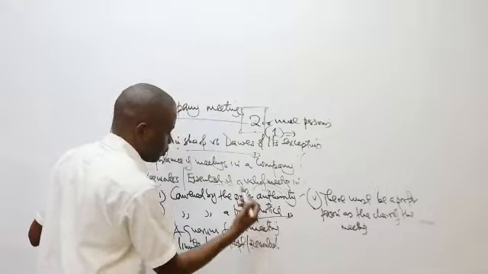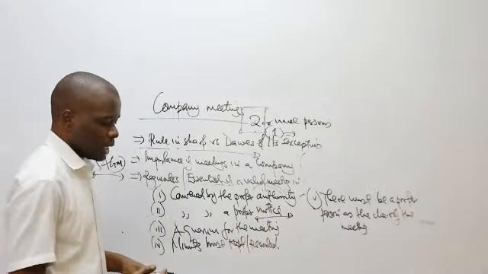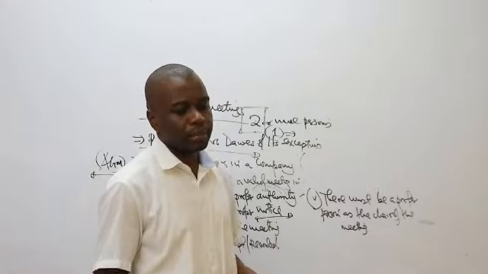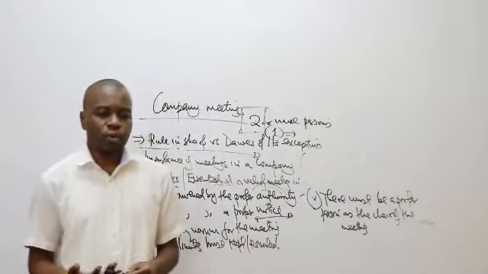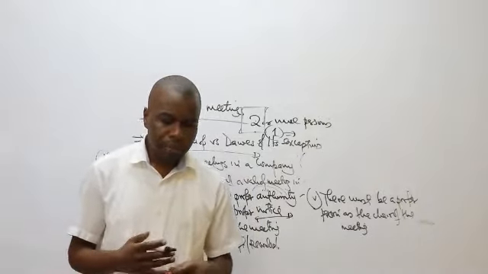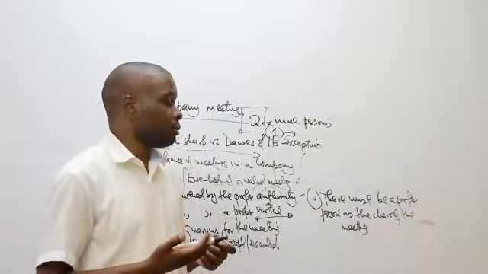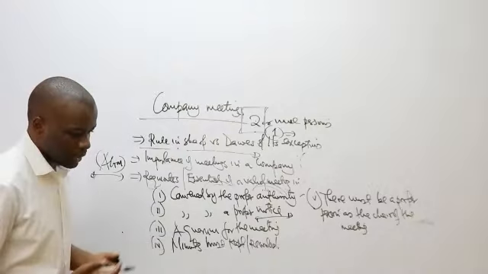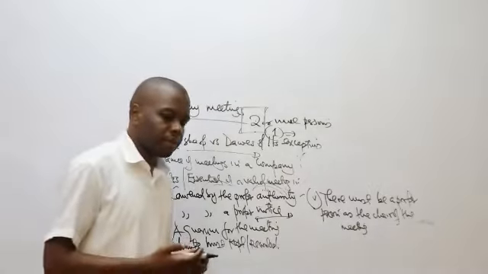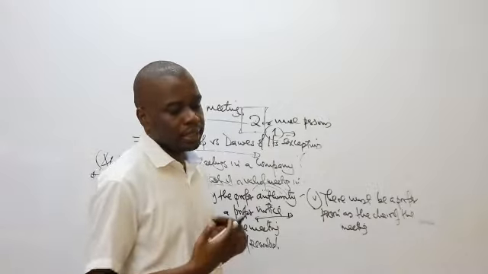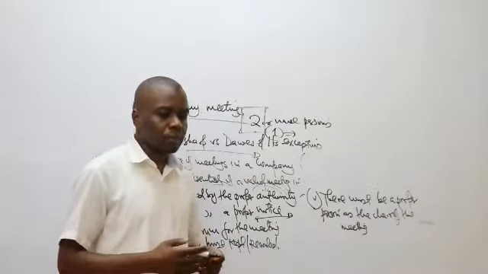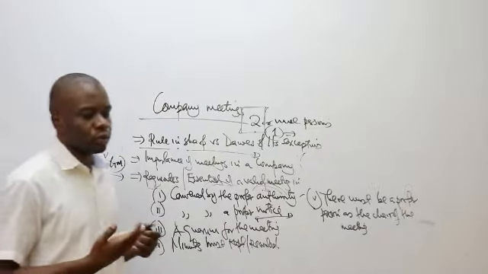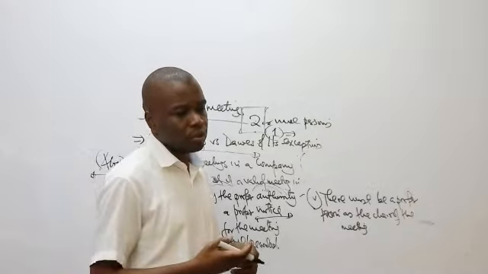So the content, you need to know what will be part of the content of this particular notice. It will indicate the date and time of the meeting, when the meeting will be held, the venue of the meeting, where the meeting will be, and the agenda of the meeting. These will be part of the contents of the notice. It will also indicate who is convening or calling for the meeting.